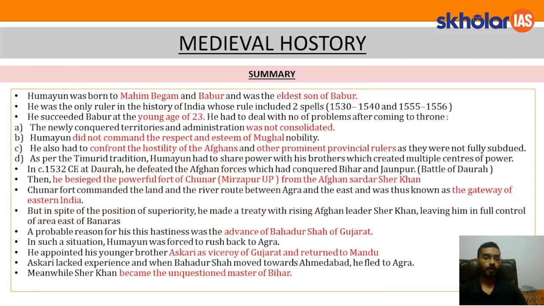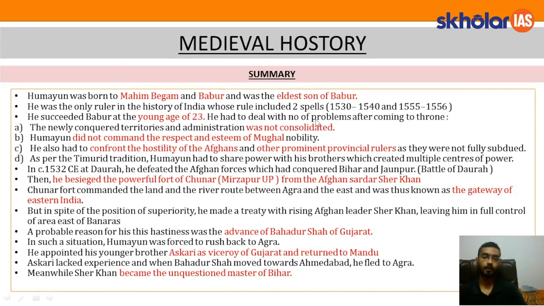Let's move forward and summarize what we have studied up till now. Humayun was born to Mahim Begum and Babur and was the eldest son of Babur. He was the only ruler in the history of India whose rule included two spells: the first was for 10 years, from 1530 to 1540, and the next was for 1 year, from 1555 to 1556. He succeeded Babur at the age of 23.